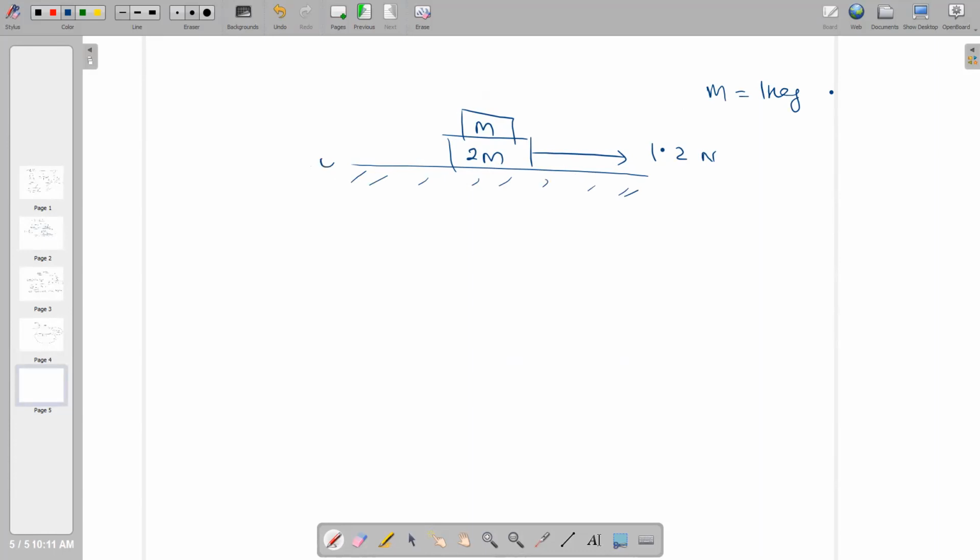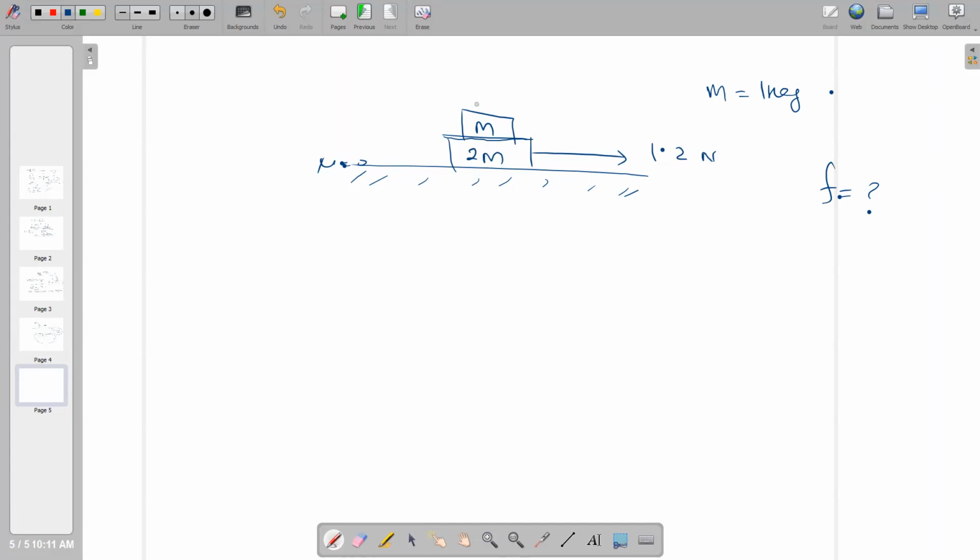So it means here the mu value is 0. But here the mu value is not given. You just find the friction, F. So to find the F value between the two blocks, what will you do? First find the